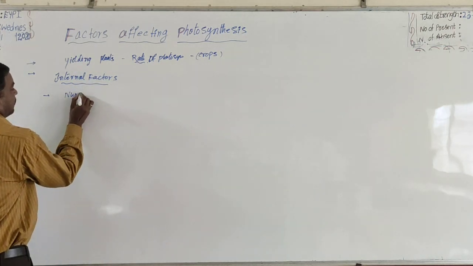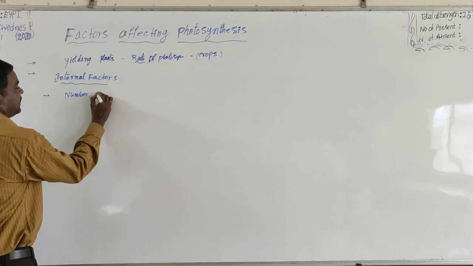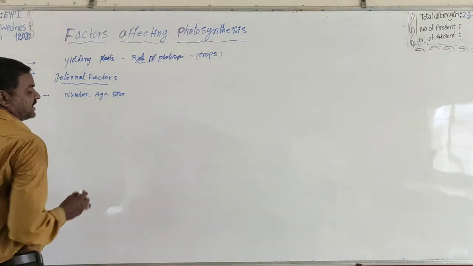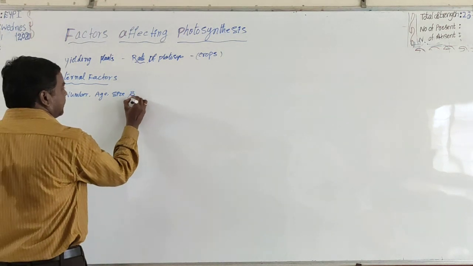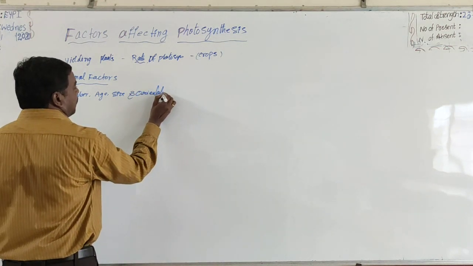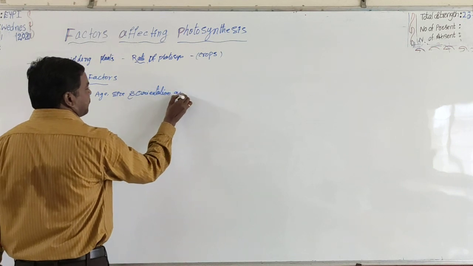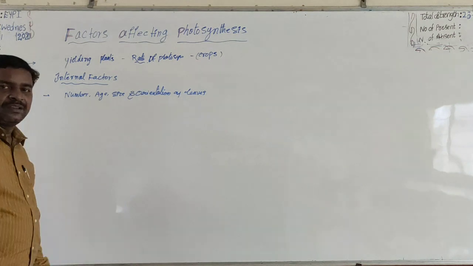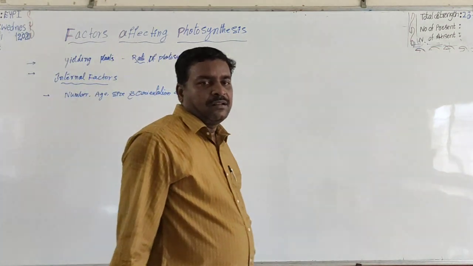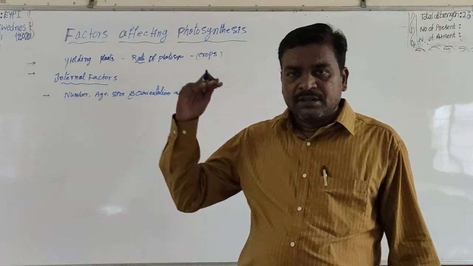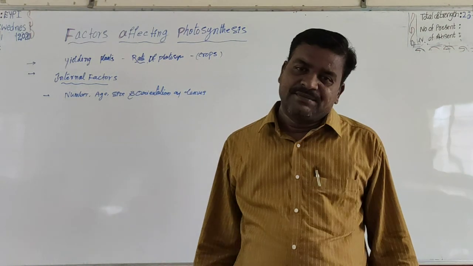number, age and size and orientation of leaves. Greater the number of leaves, higher the rate of photosynthesis.